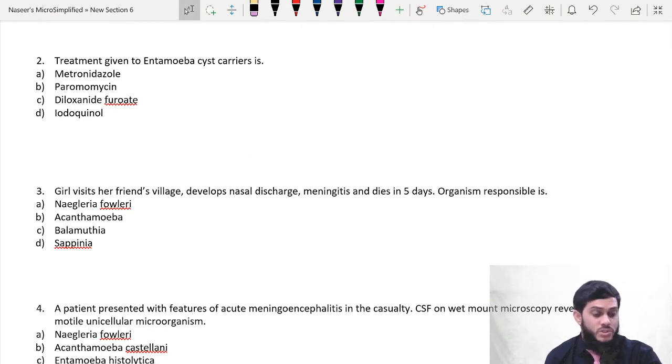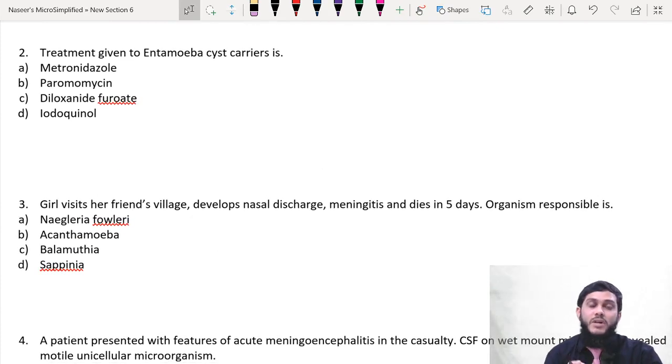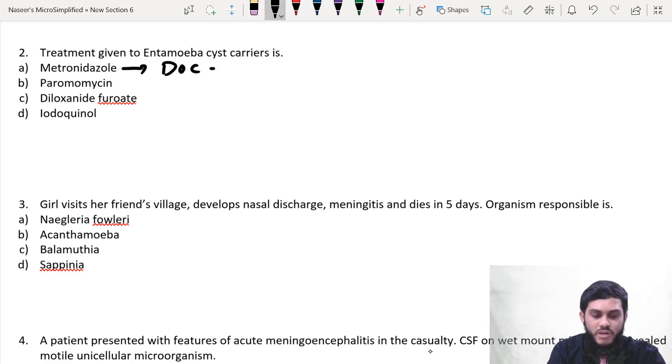Moving on to the second question: treatment given to Entamoeba cyst carriers. This is a very important point. For all intestinal protozoa, the protozoa which infect the intestine, the drug of choice is metronidazole. But if they mention carriers, that too Entamoeba histolytica cyst carriers, they are not suffering from infection. They are just carriers, shedding the cyst in their stool. Is it necessary to treat the carriers? Yes, because carriers do not suffer from the disease, but they shed the cyst in their stool and can spread the infection to other people. That's why it is necessary to treat the carriers.